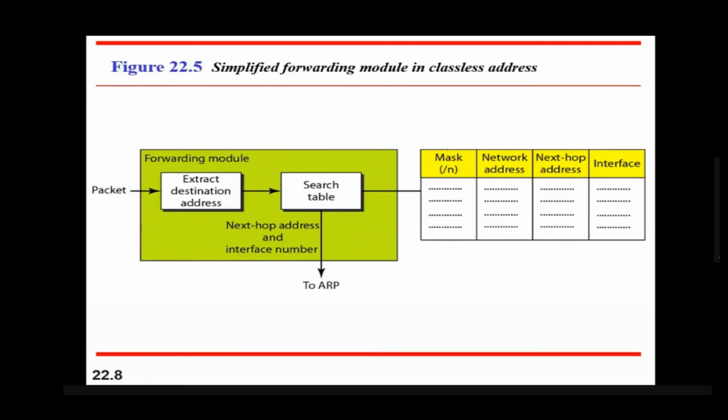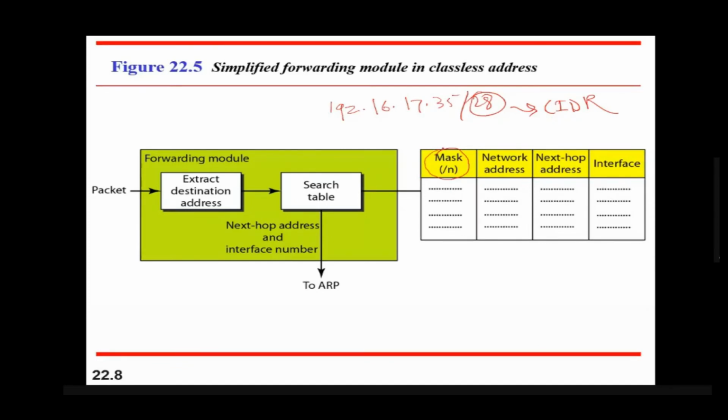Now the simplified forwarding model in classless addressing. In classless addressing, instead of 2 columns, it requires some additional columns. What are the additional columns required? It requires a mask. Mask is very important in classless addressing. We have seen that the address is written somewhat like 192.168.17.35/28. This is called the mask in classless addressing. This notation is called the CIDR notation, classless inter-domain routing notation.